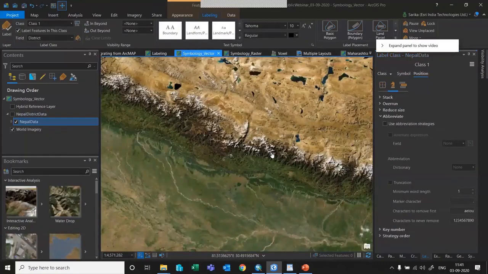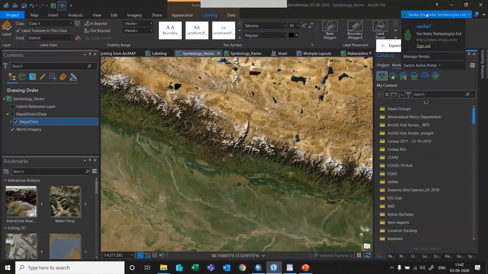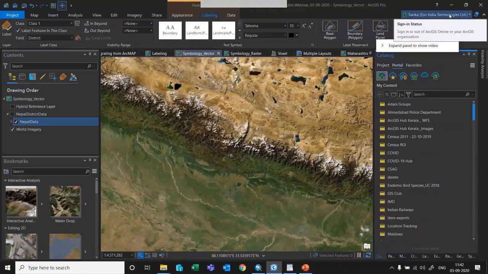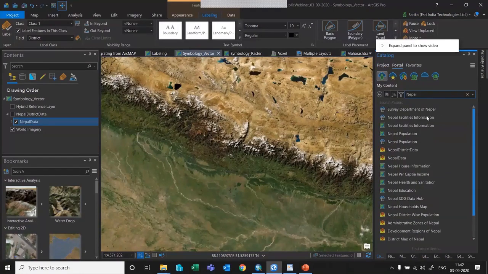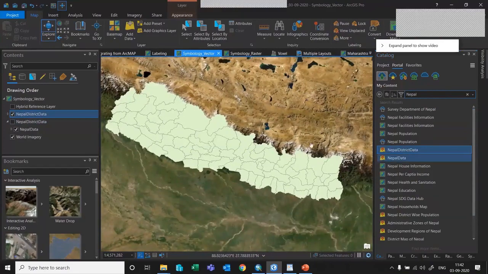So let me add some data set first. With ArcGIS Pro, you can directly connect to ArcGIS Online or ArcGIS Enterprise. As you can see here, I have logged into ArcGIS Online, www.arcgis.com, or you can even log into your enterprise portal, and you can directly search for data sets here. So you can directly add data sets from your ArcGIS Online. I'll directly drag this option, Nepal data. This is basically the census information of Nepal.